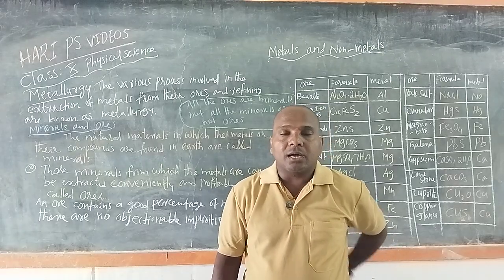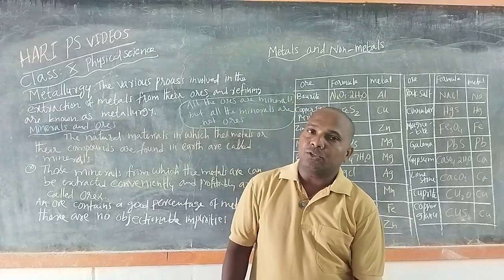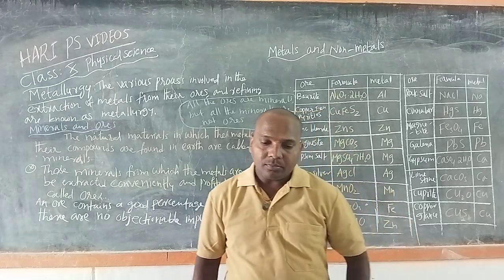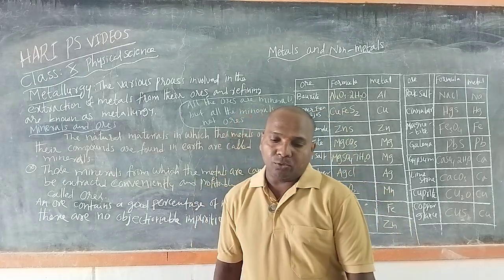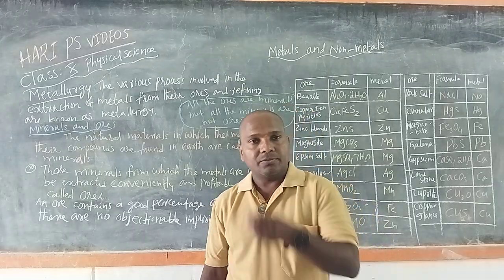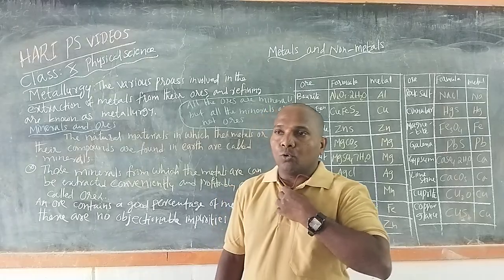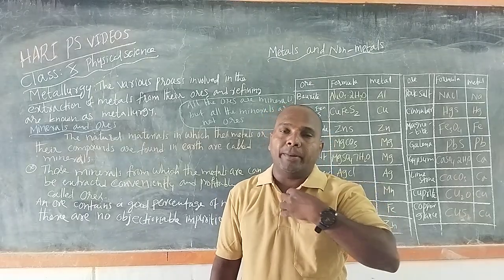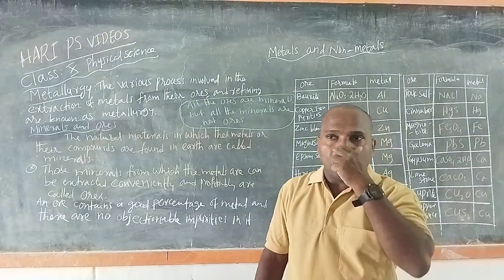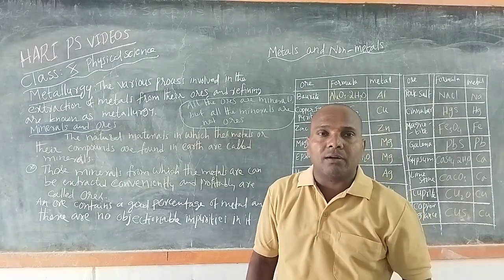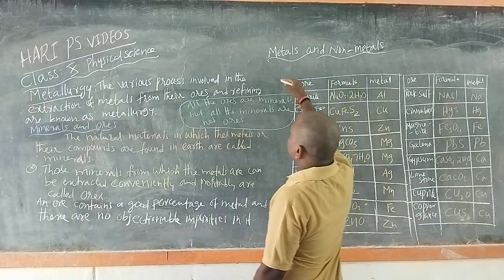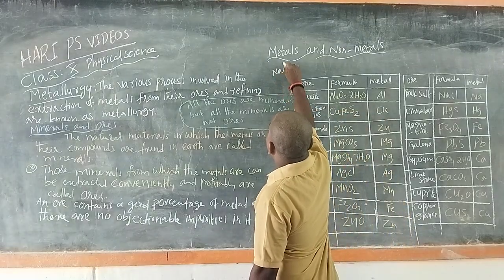Most of the metals are quite reactive, as we know, and they do not occur as free elements in nature. Only some of the metals are available in free state. We can call them native metals.